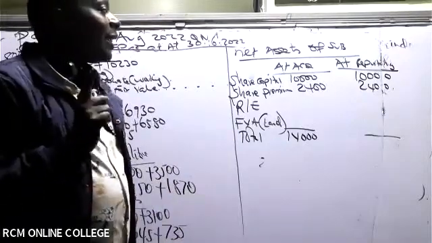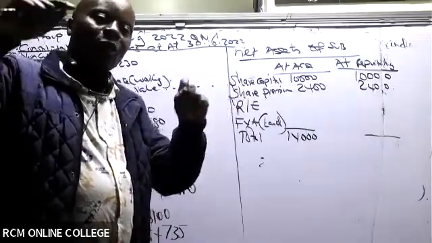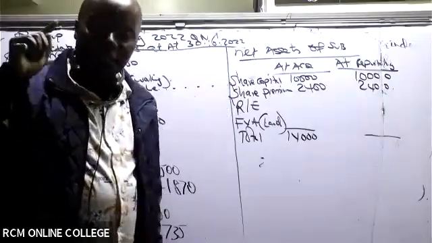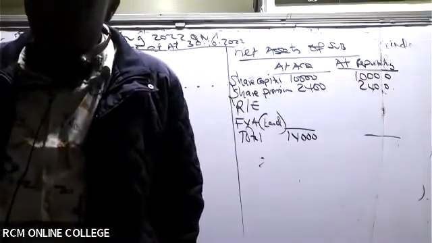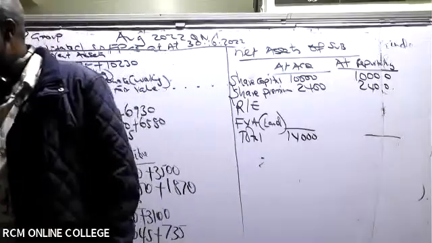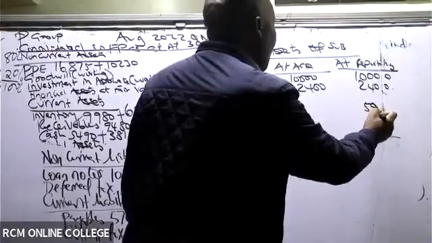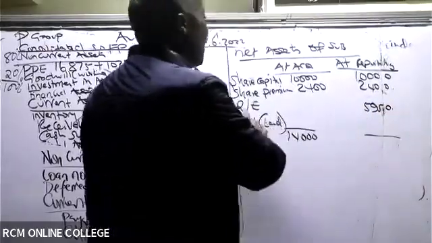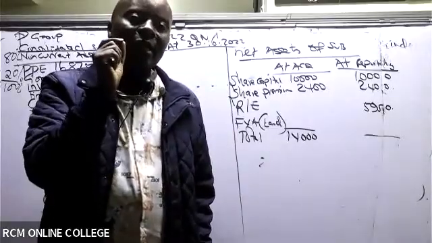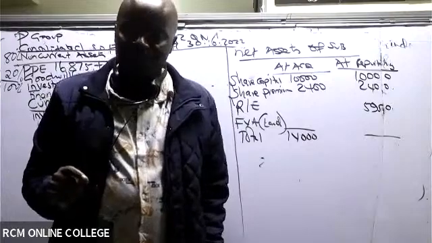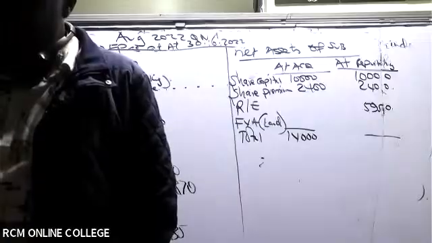How about retained earnings at reporting? Go to the equity section of your balance sheet. At reporting, how much do we have there? 5,950, right? But now there is something that you guys have to be very cautious about. The retained earnings of the subsidiary as at the date when we were acquiring this subsidiary, when we got that 60%, are you able to see the retained earnings that prevailed there?